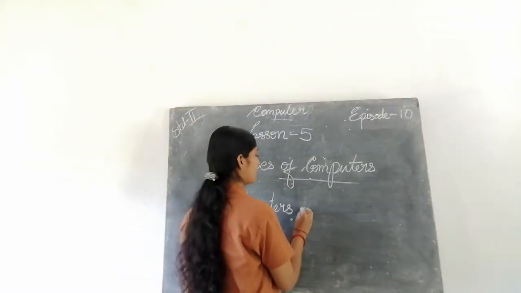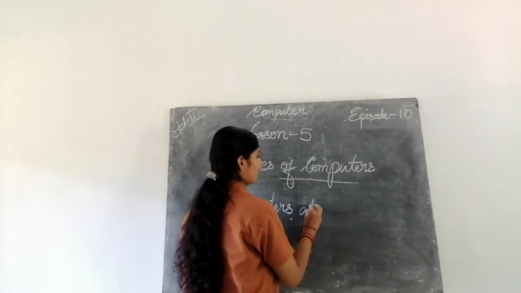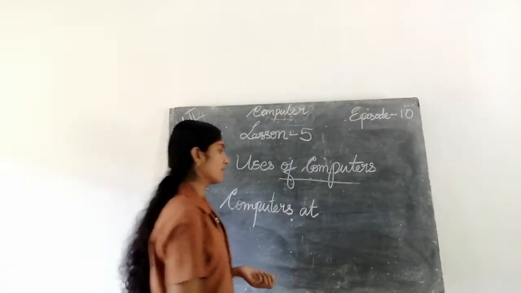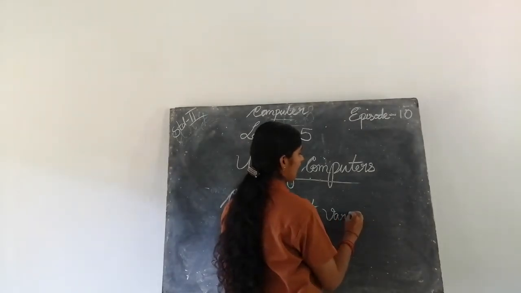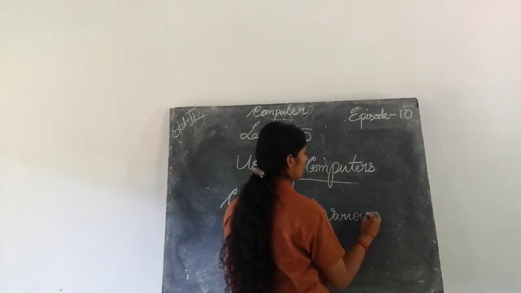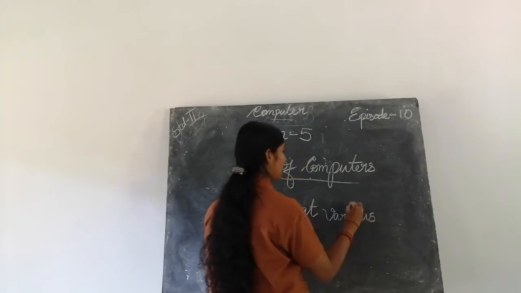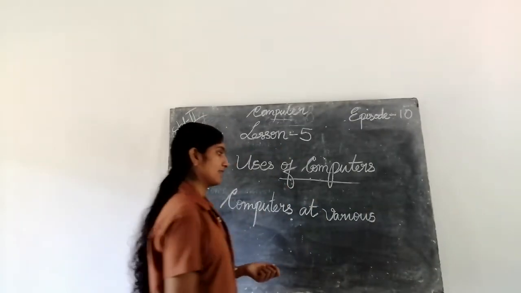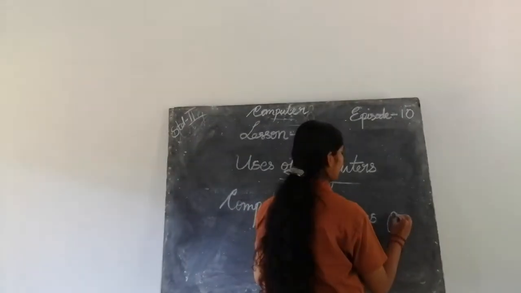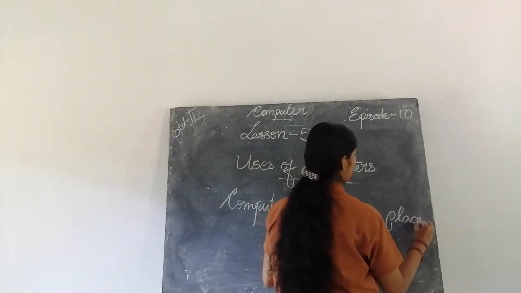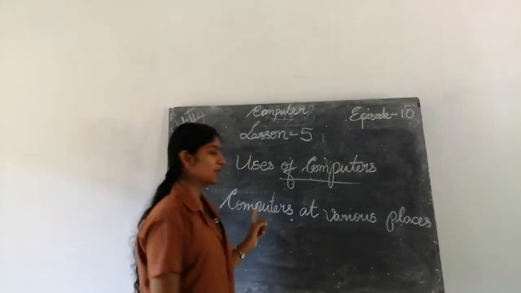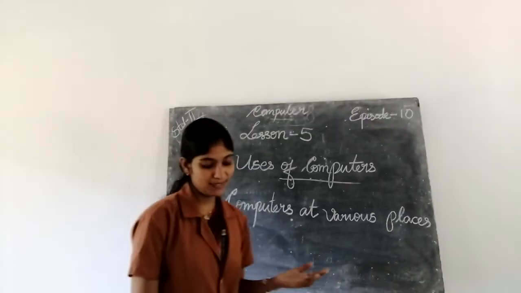So computers at various, various means different. V-A-R-I-O-U-S, various places. P-L-A-C-E-S, computers at various places.